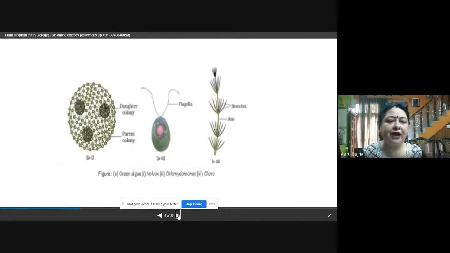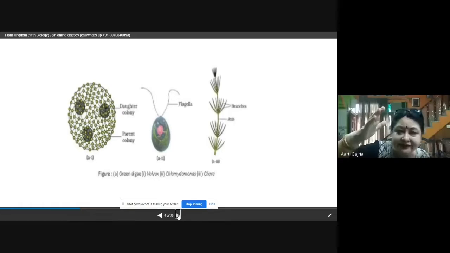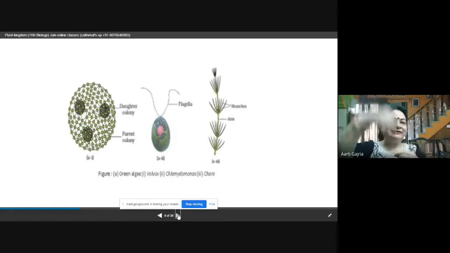Let me show you the diagram as well. Here we can see the colony of Volvox. The first one is Volvox, having different colonies. A parent colony is there, and inside we will find the daughter colonies also. The second one is Chlamydomonas, which is unicellular and has two flagella. And the third one is Chara. Chara is multicellular and has a plant-like structure. So these are examples of chlorophyceae, that is, green algae.